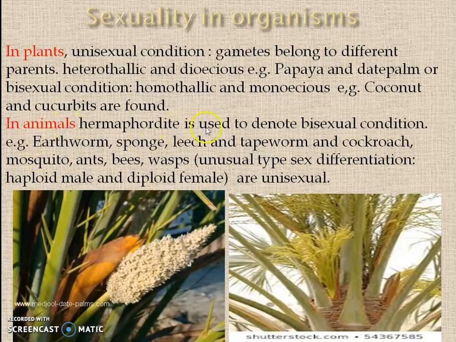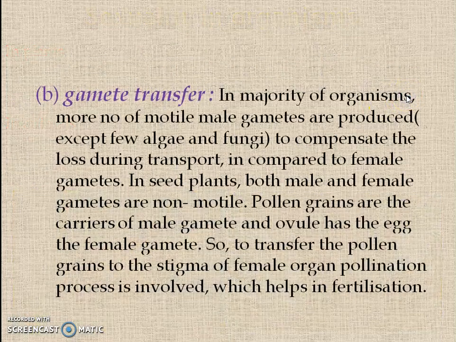In animals, hermaphrodite is used to denote the bisexual condition. It is found in earthworm, sponge, leech and tapeworm. The unisexual condition is found in cockroach, mosquito, ant, bees, wasp. In bees and wasps you will find an unusual type of sex differentiation, that is haploid male and diploid female.